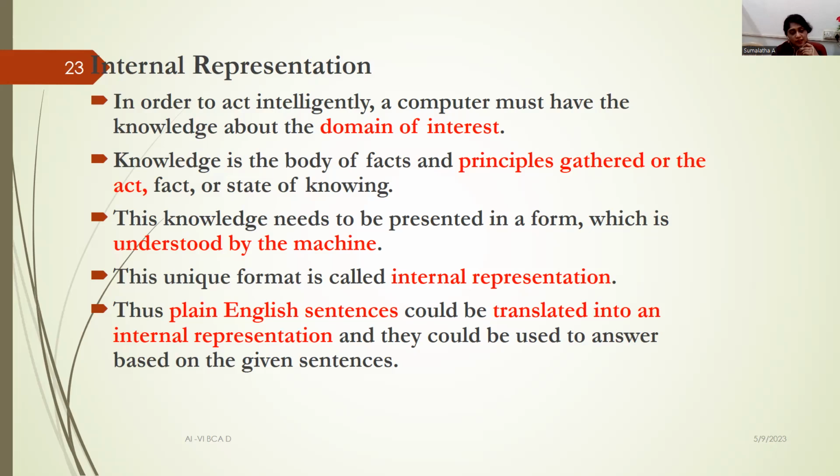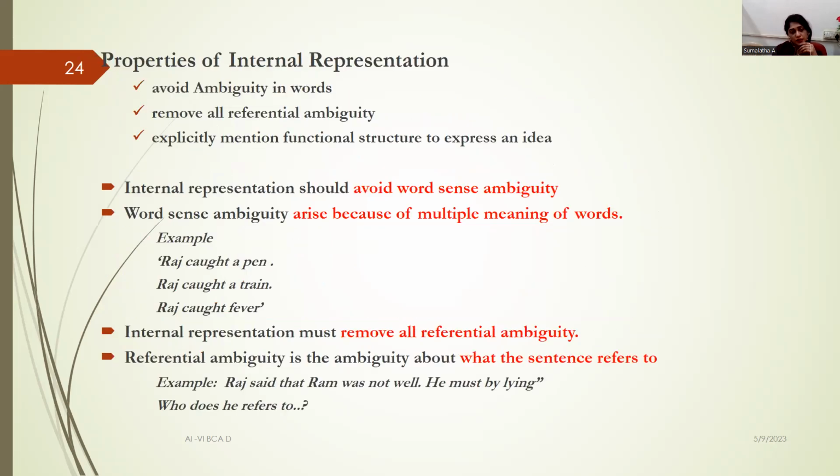That is called internal representation. It basically contains plain English sentences that could be translated into an internal representation, and they could be used to answer questions based on the given sentences. So here come some of the properties of internal representation.